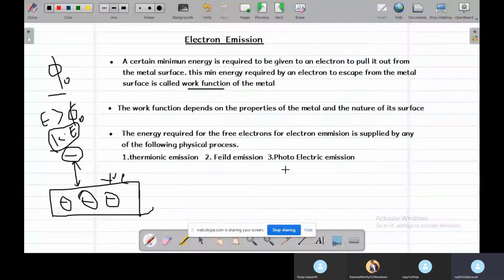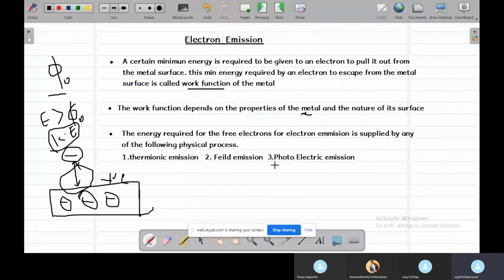The work function depends on the properties of the metal and the nature of its surface. A large amount of energy is required for electrons to be emitted, so it depends on the nature of the metal. If the surface is smooth, emission is done easily, and if it is rough, emission is done improperly and electrons are not emitted properly. The energy for the electron to escape is given by three processes: thermionic emission, field emission, and photoelectric emission.